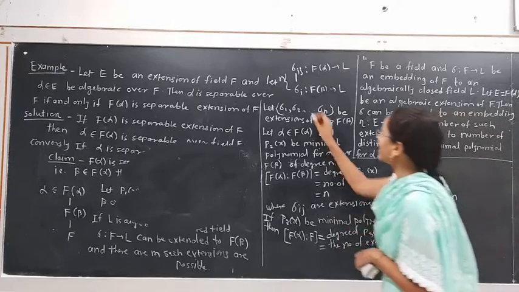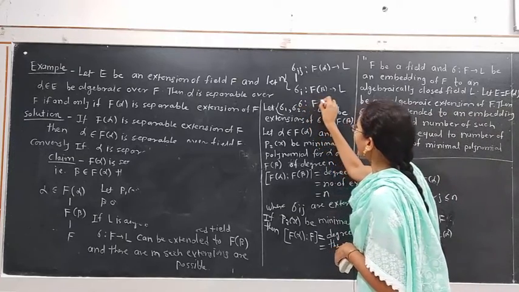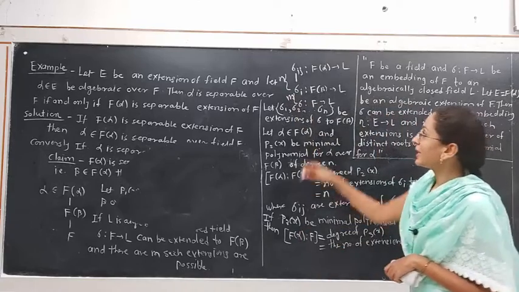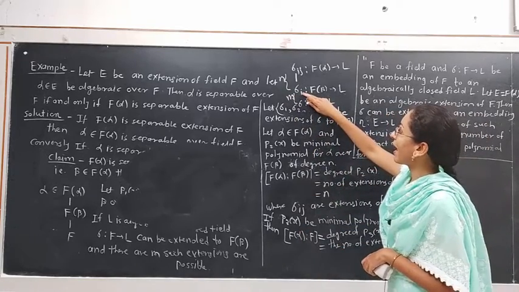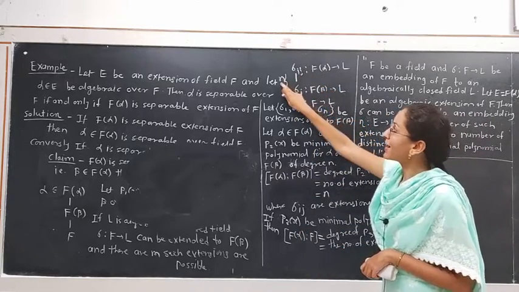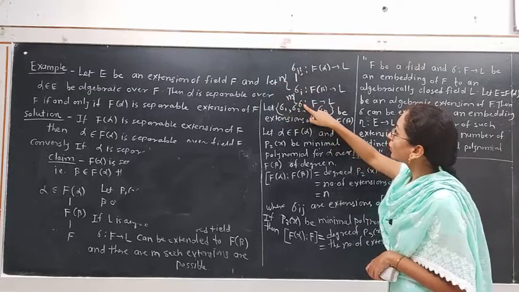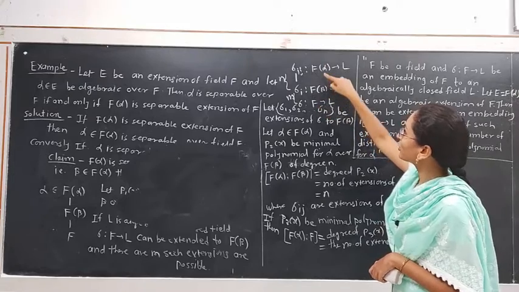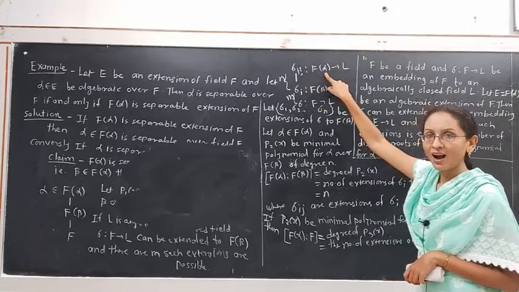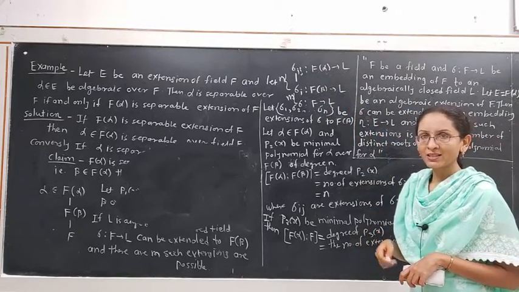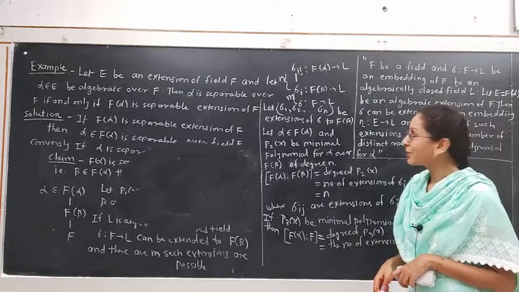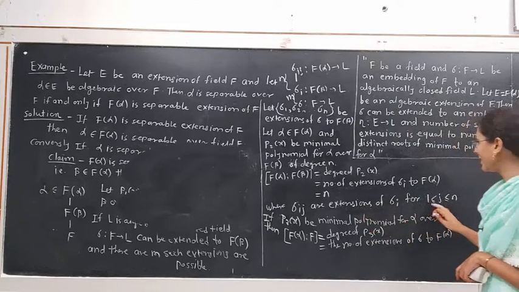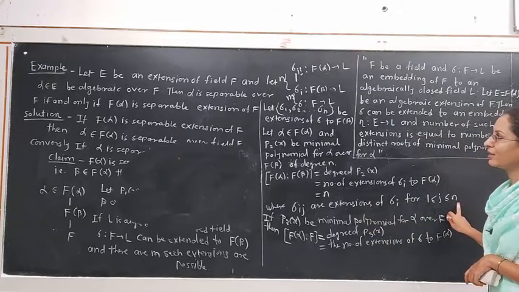Initially we have extended sigma from F to L in m ways. Then we have extended this sigma i to sigma ij in n ways. So from sigma to sigma ij, from the field F to F(alpha), there are m times n such extensions possible, because i varies from 1 to m and j varies from 1 to n.